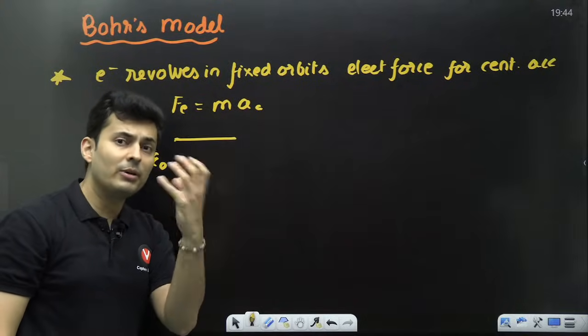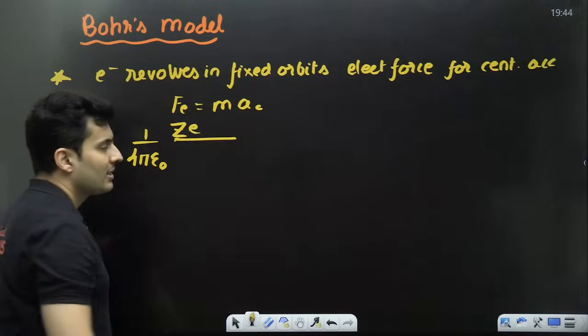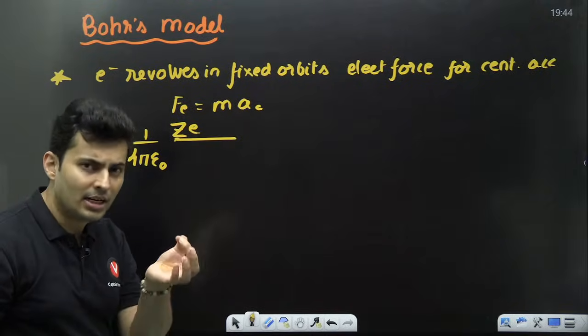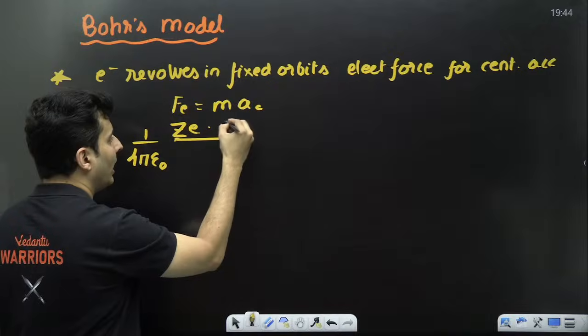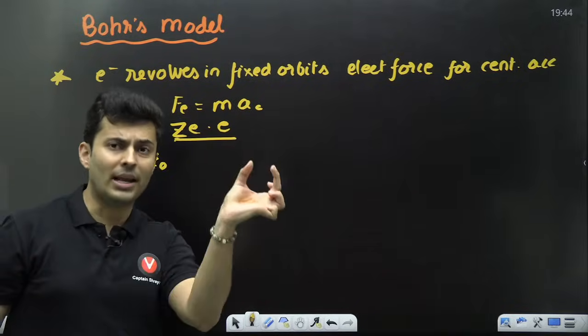Nucleus has how many protons? Z is the atomic number, e is the charge, so Ze into e, the electron charge.